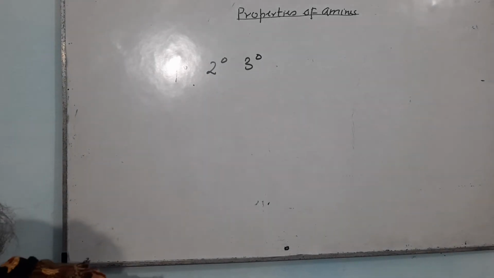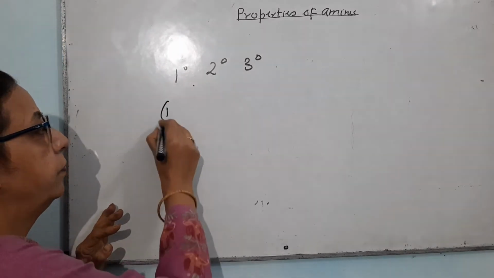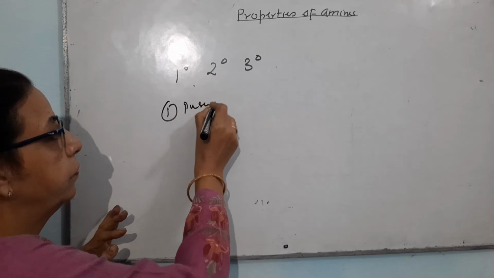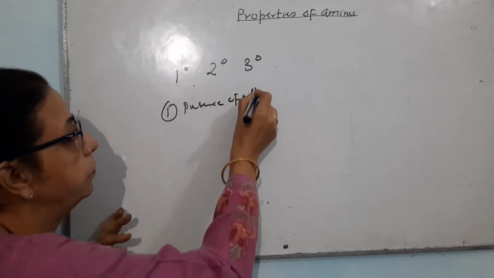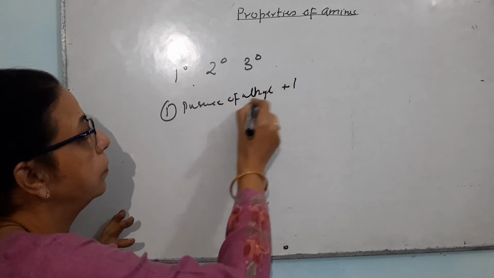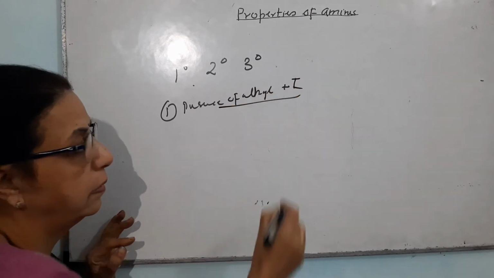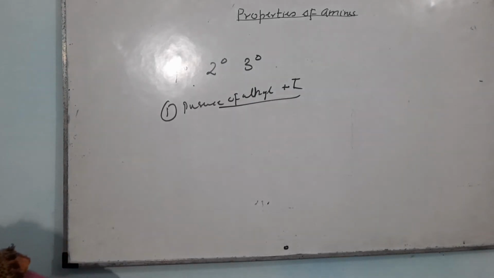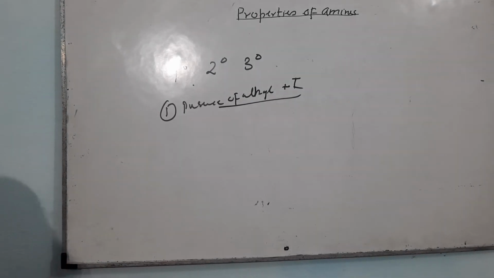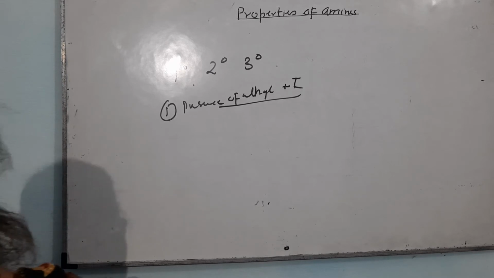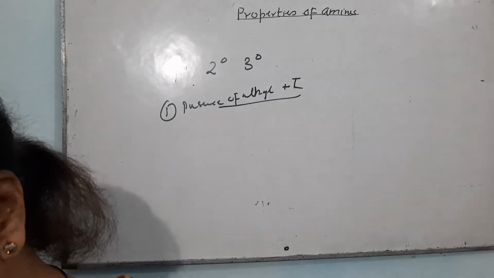One of the theories is the presence of alkyl group due to plus I effect. Now, the plus I effect depends upon the alkyl group. Greater the number of alkyl groups, more is the plus I effect.